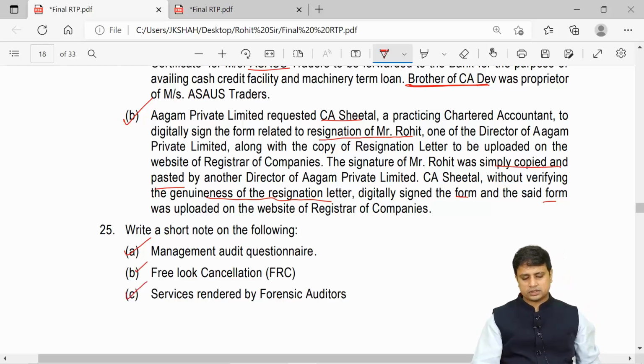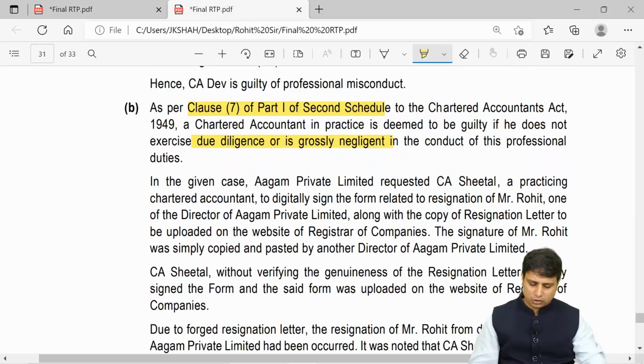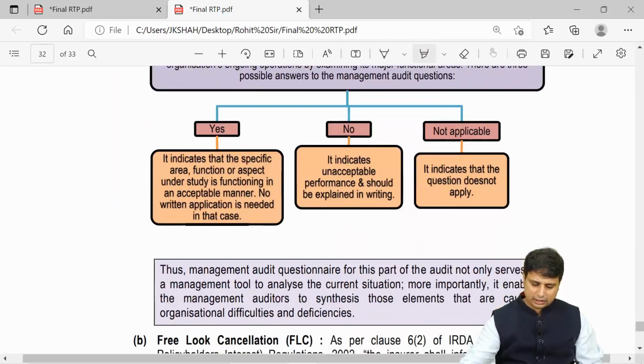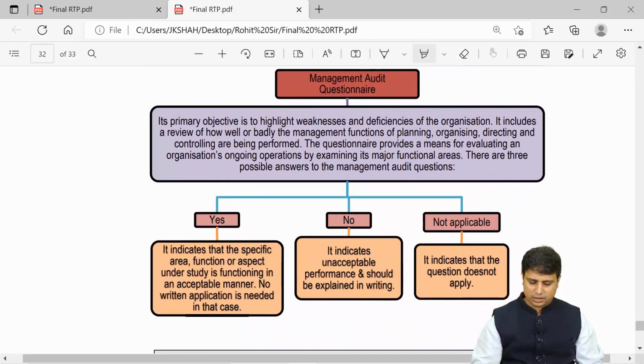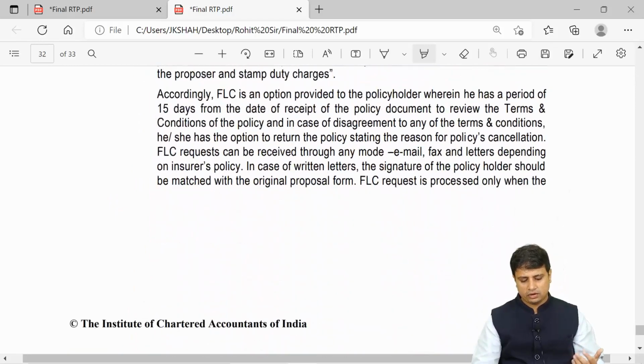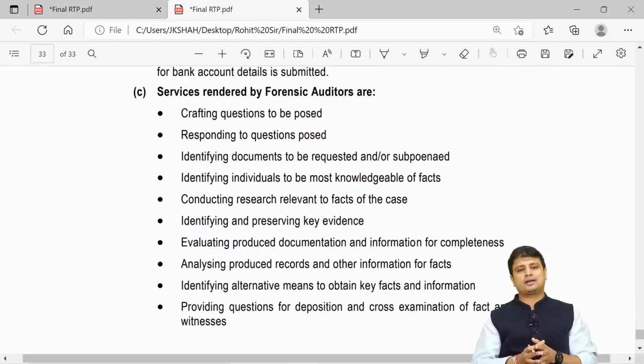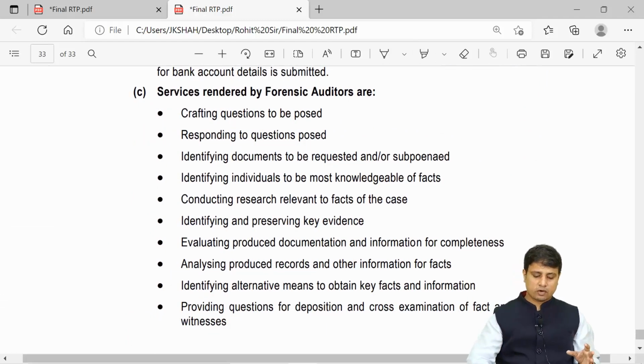Next is, what are the services rendered by the forensic audit. So all the short notes are easy to go with, the only thing is that you need to know the content. So here is the management audit questionnaire: what are the questions they can ask? Free look cancellation, and lastly, what are the services that a forensic auditor can give? So this was a discussion of the descriptive questions of the RTP November 22.